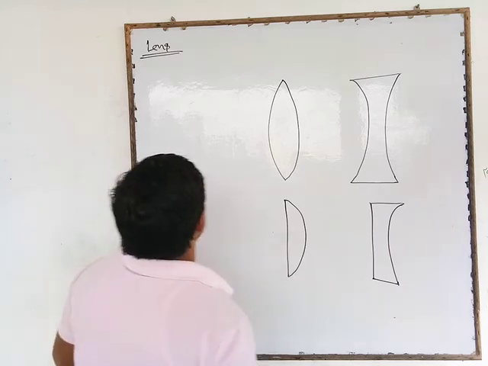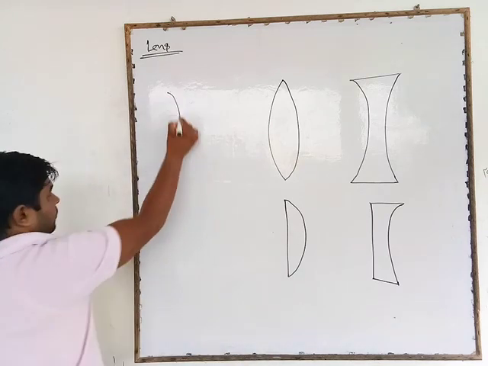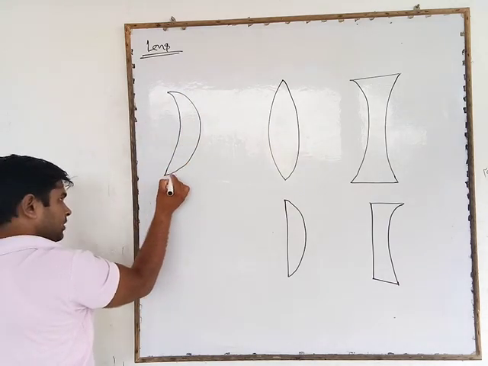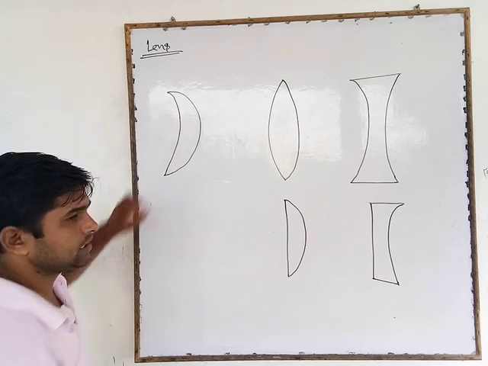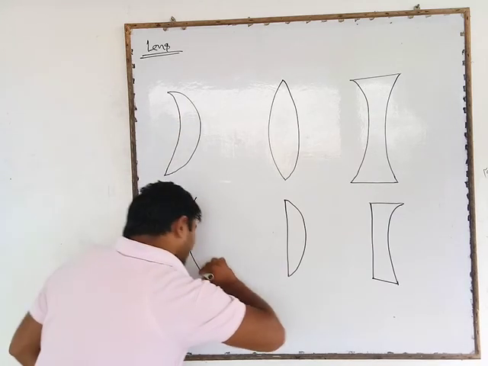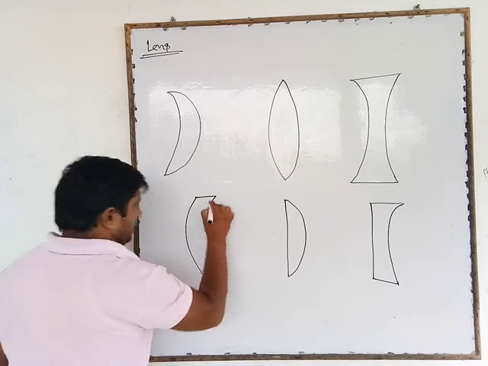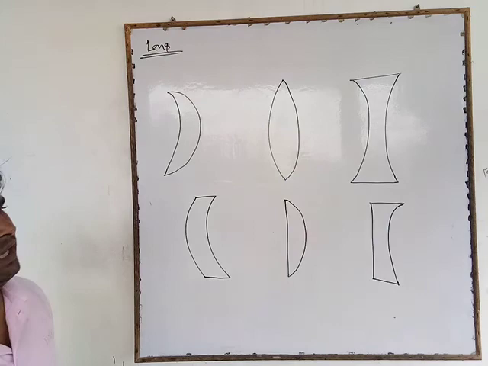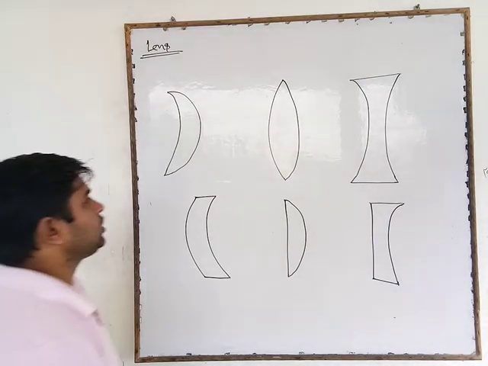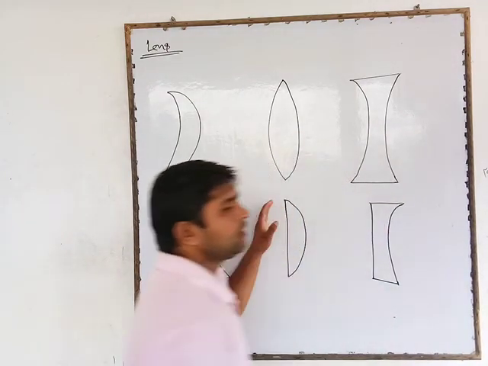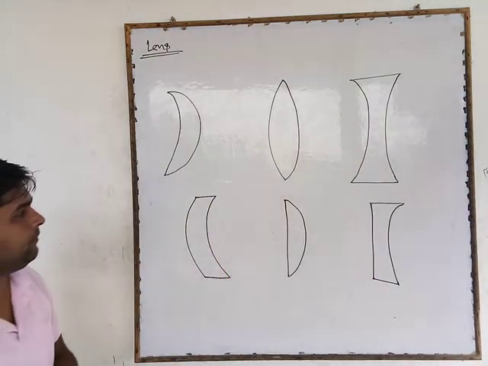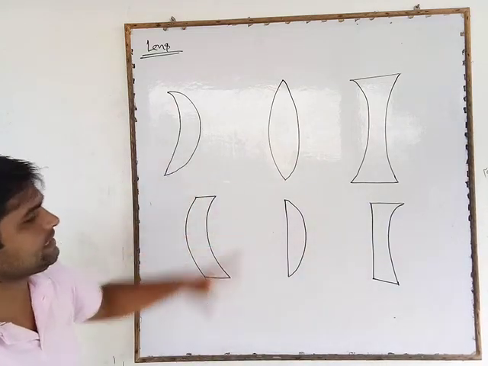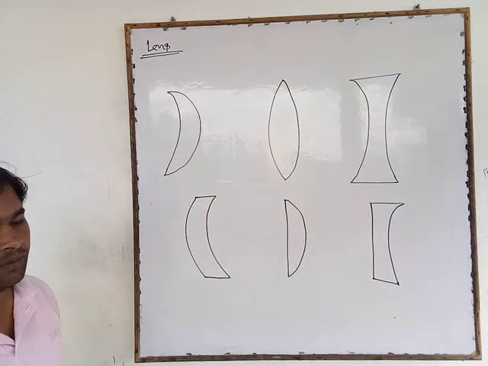Other one we should take: one is a curve and the other is also a curve. So it is also known as a lens. So by creation we find that there are many kinds of lens.